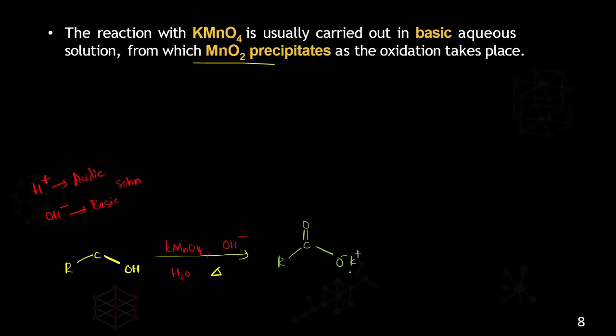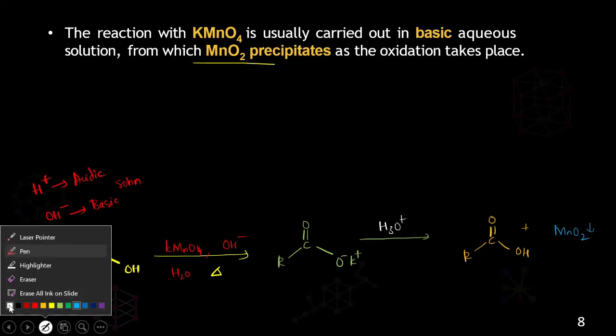And this will further react with H3O plus and finally it will give the carboxylic acid, and you will be getting MnO2 as well. So it is precipitated. Whenever you precipitate, put the arrow down.